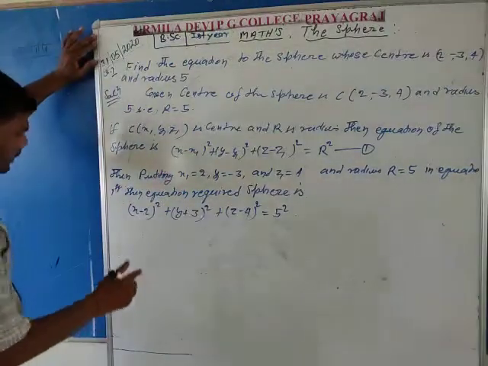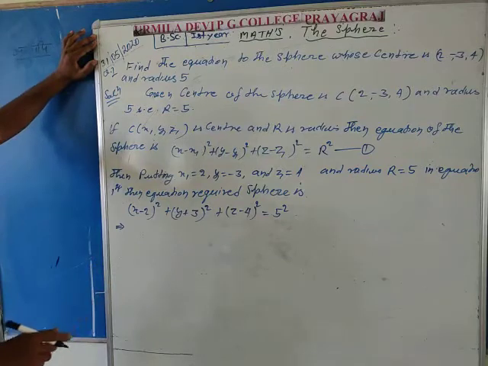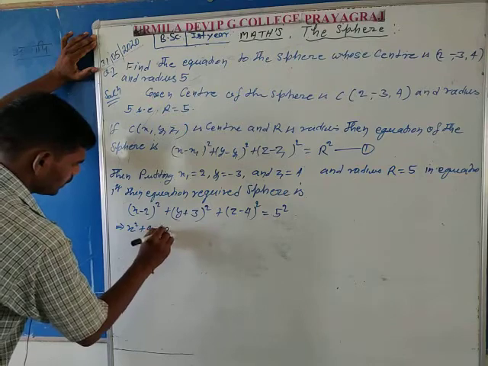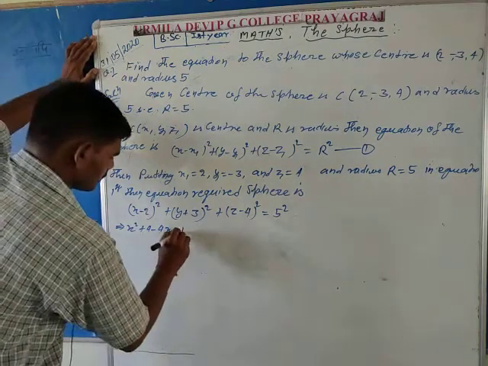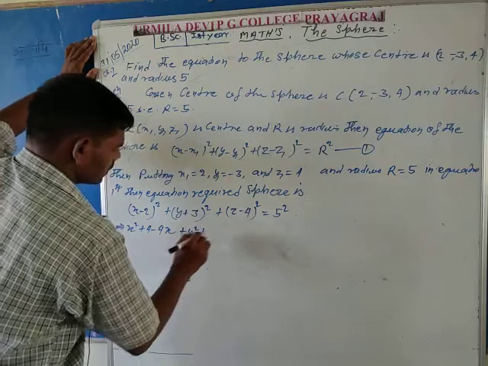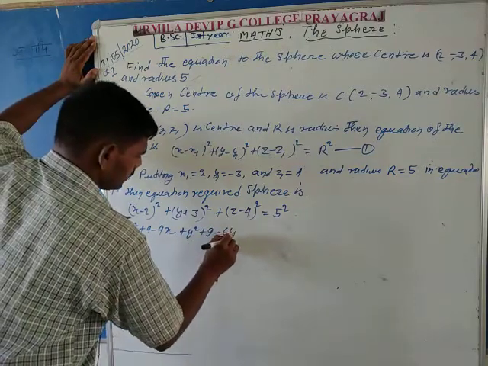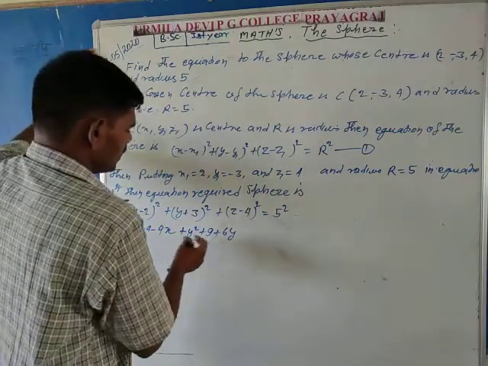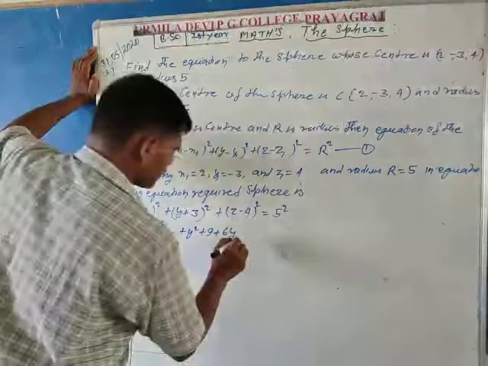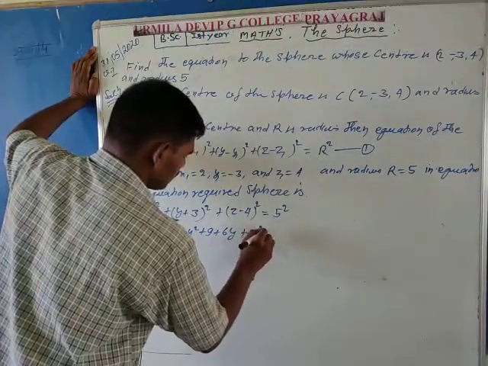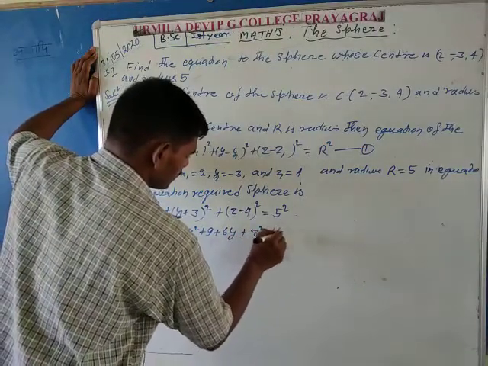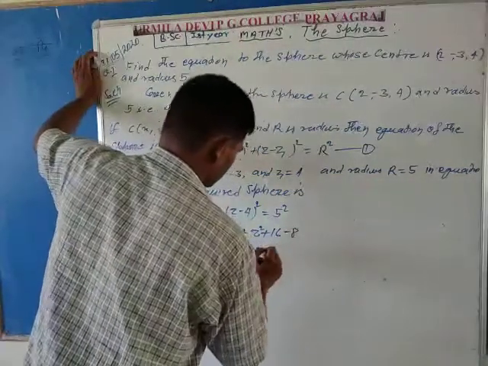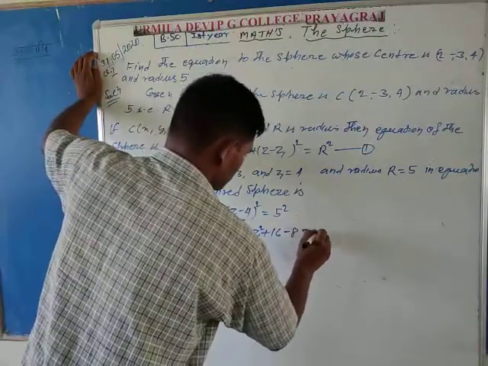So here, applying the formula (a minus b) whole square, we get x square plus 4 minus 4x, plus y square plus 9 plus 6y, first square, second square, and 2 times first and second, plus z square plus 16 minus 8z is equal to 25.